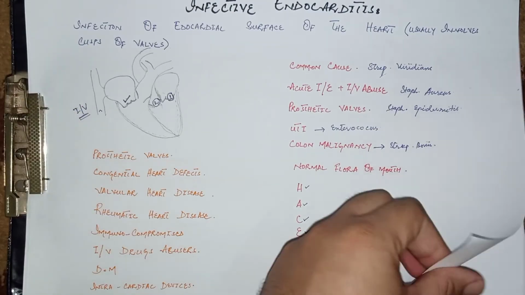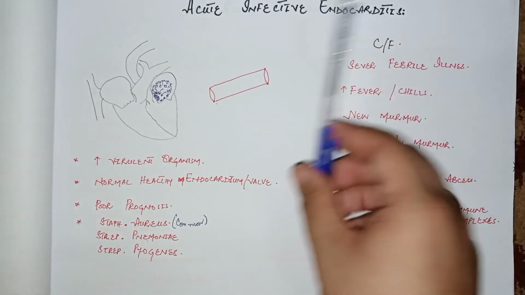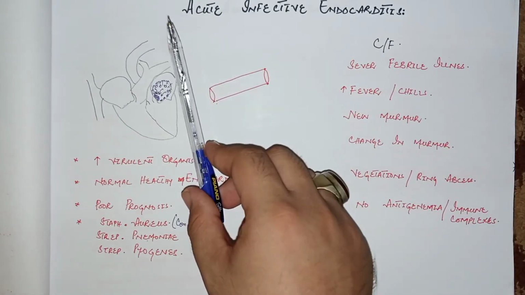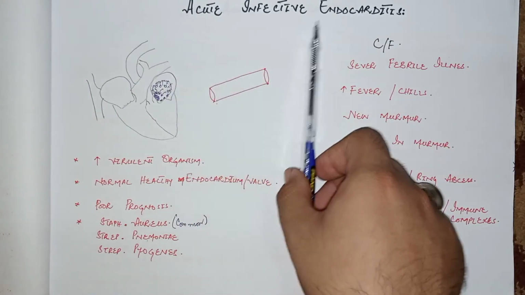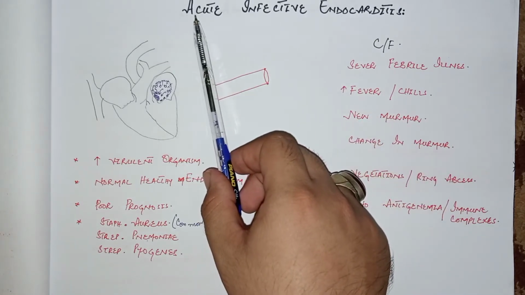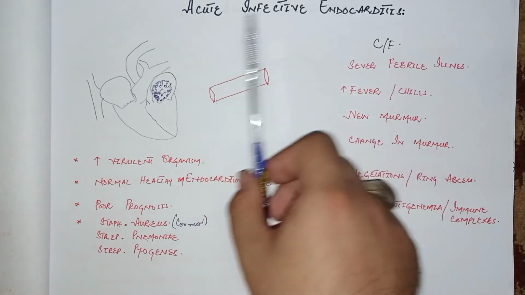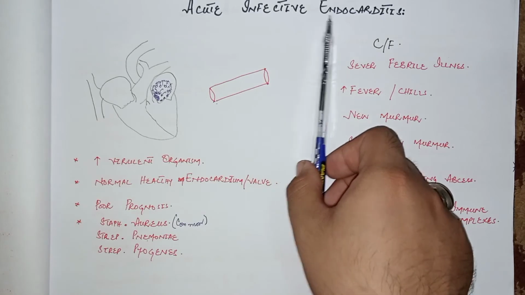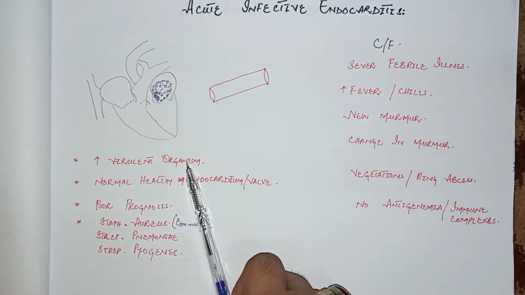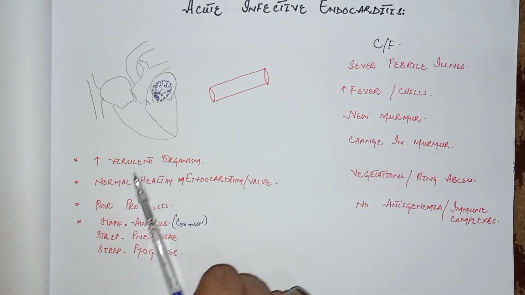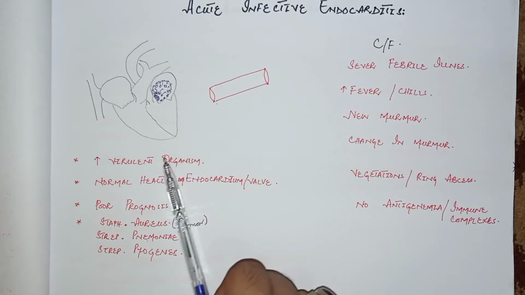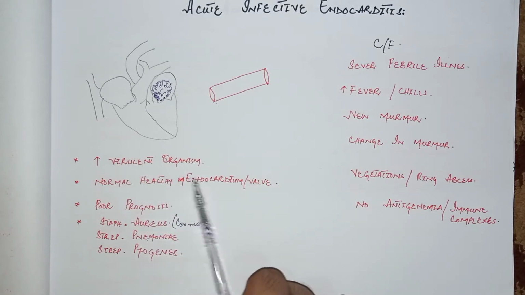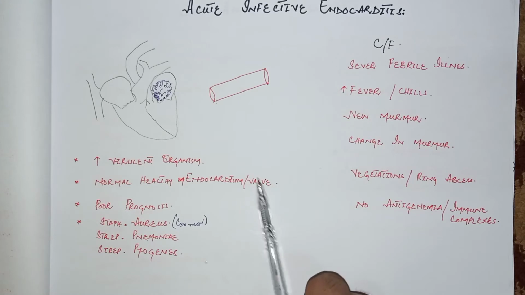Now come to the types of infective endocarditis. It is classified into acute and subacute infective endocarditis. Let's talk about the acute infective endocarditis. Basically, in acute infective endocarditis, highly virulent organisms are involved, and these highly virulent organisms damage the healthy endocardium or the healthy valve of the heart.